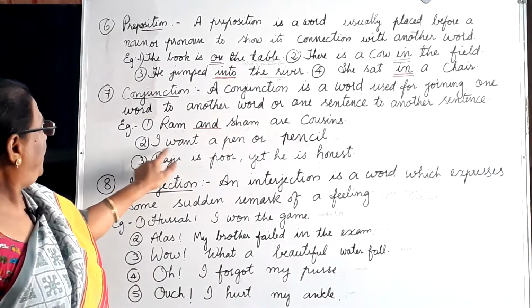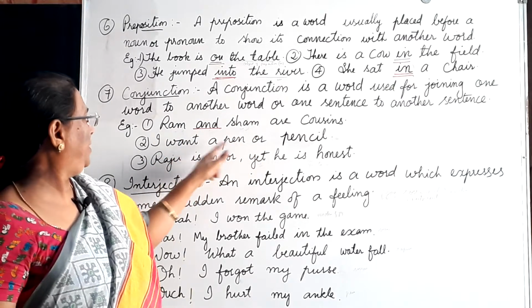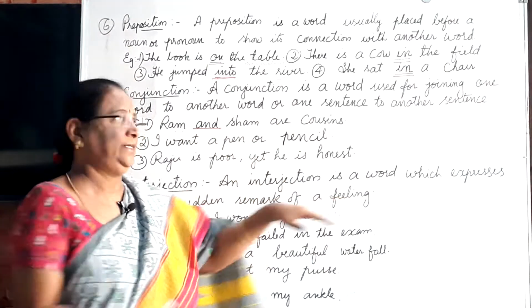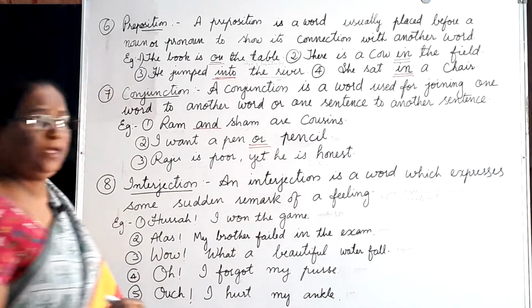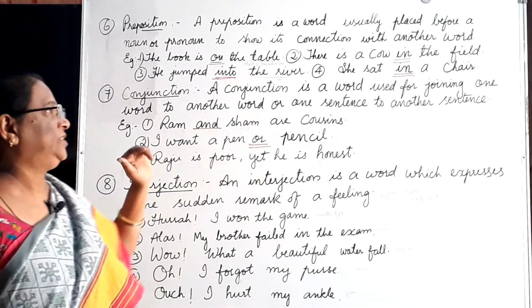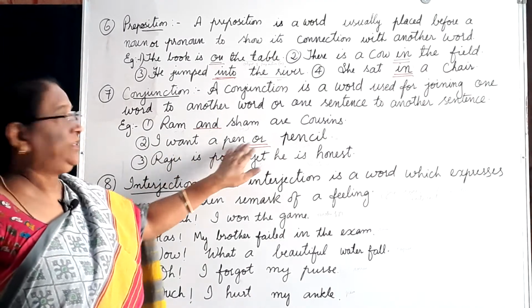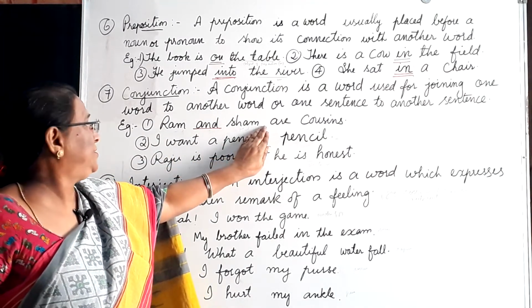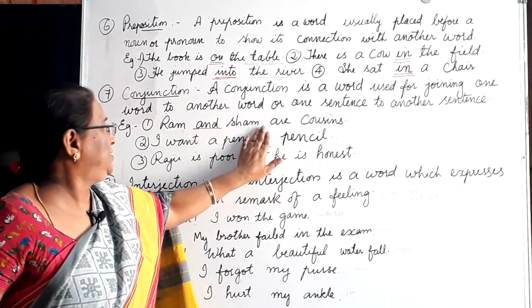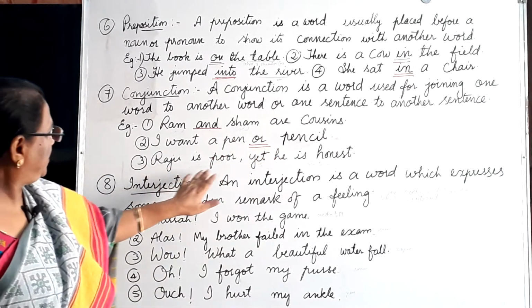Okay. I want a pen or pencil. "Or" is a conjunction here. Without "or", can you imagine the sentence? Incomplete. I want a pen, pencil. It's meaningless, isn't it?